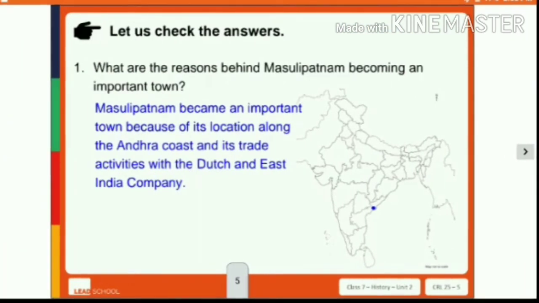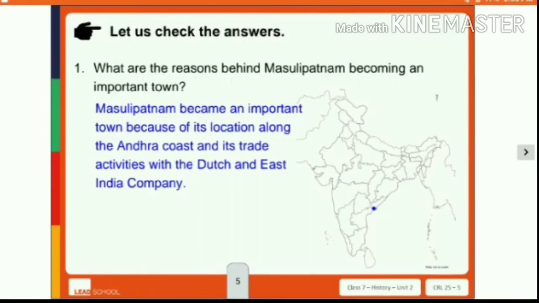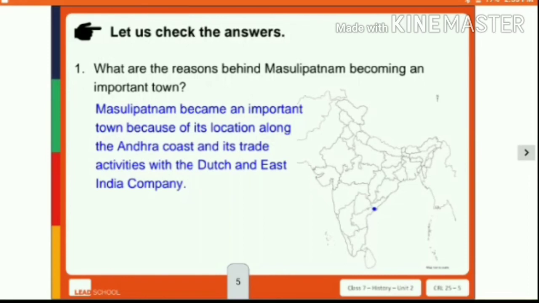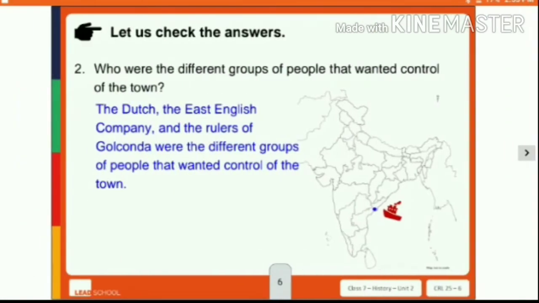So, what are the reasons behind Masulipatam becoming an important town? This question is very important, students. Mark it. It might come in your midterm exams, or I will give it in a worksheet also. Masulipatam became an important town because of its location along the Andhra coast and its trade activities with the Dutch and the East India Company.